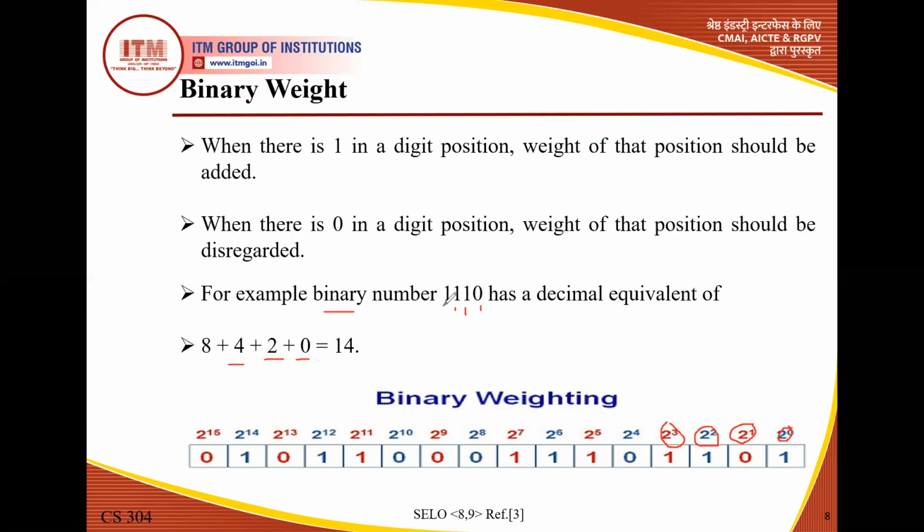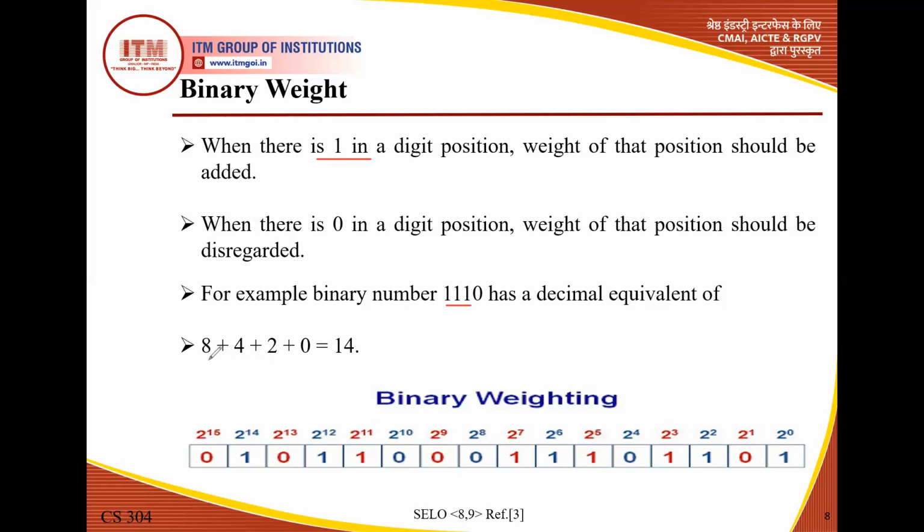The last bit, the fourth bit, has value 1. The fourth weight is 2 to the power 3, which is 8. 8 into 1 is 8. We just multiplied each digit by its corresponding weight: 2 to the power 0, 2 to the power 1, 2 to the power 2, 2 to the power 3. So we have 0, 2, 4, 8. When we add them, we have 14. Note these points: when there is a 1 in a digit position, the weight is considered. Here, in these three positions, the bit is 1.